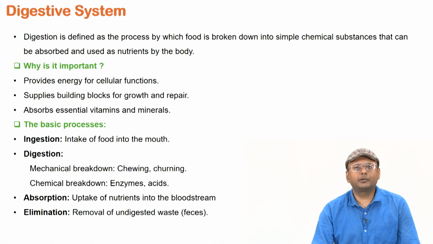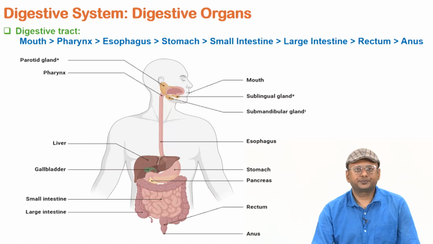Then comes digestion, where mechanical and chemical breakdown of food happens. After that, absorption of those nutrients into the bloodstream, and finally the elimination of unwanted substances as waste material, feces.